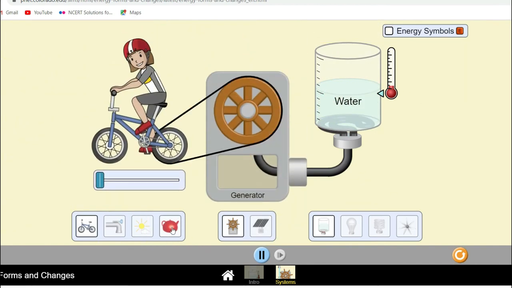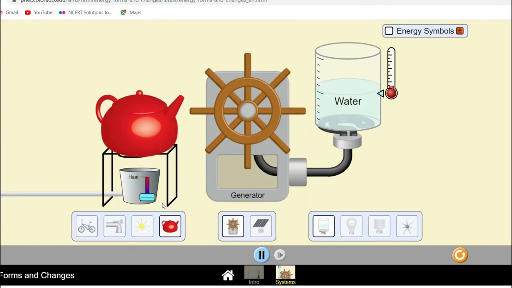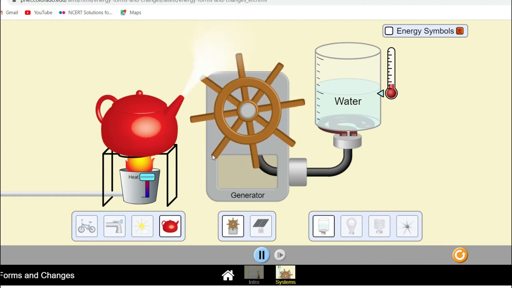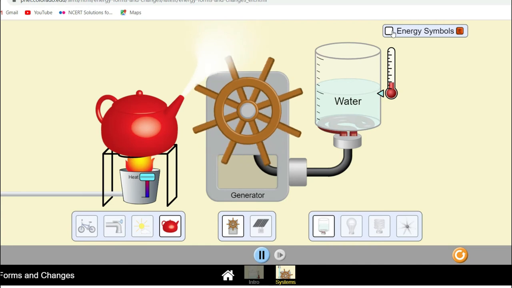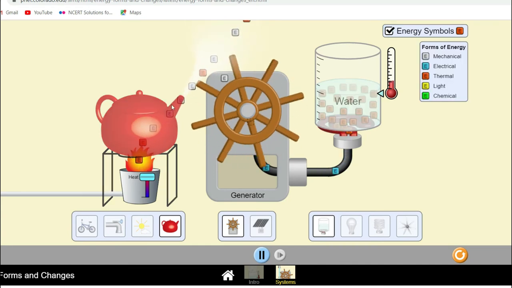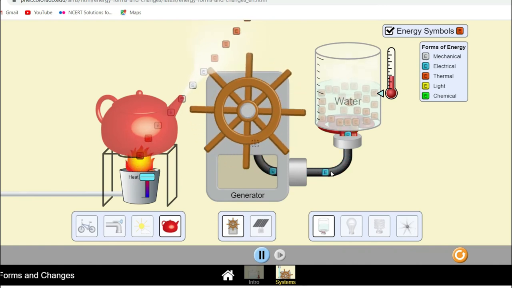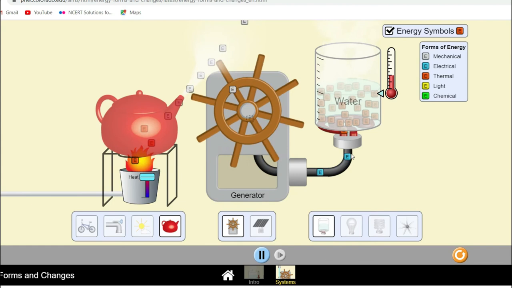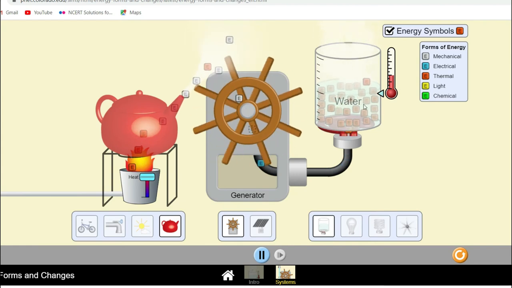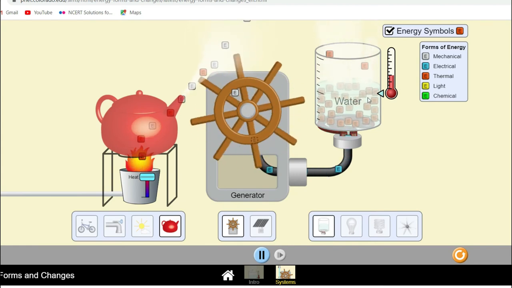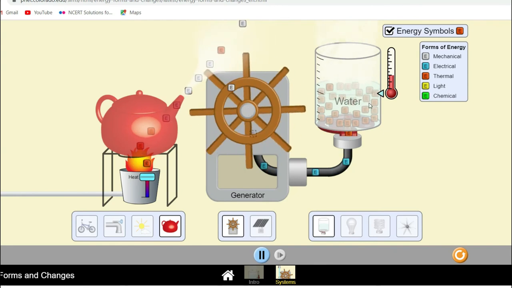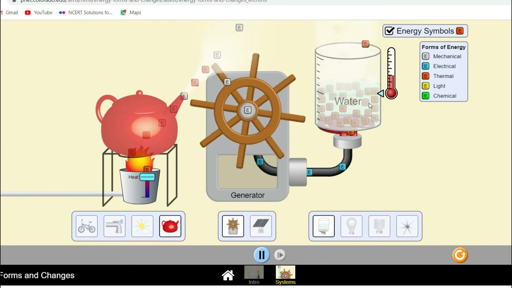Another demonstration you can see is with the thermal power station, where steam is provided to the generator. So this is how the steam engine also works. If you see the energy particles, the thermal energy gets converted into mechanical energy, then it is converted into this blue, that is electrical energy, then the electrical energy is converted into thermal energy, as shown in this figure. This is again a very important and understandable example.